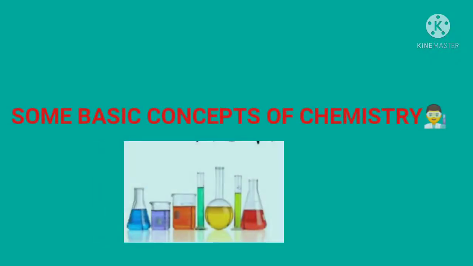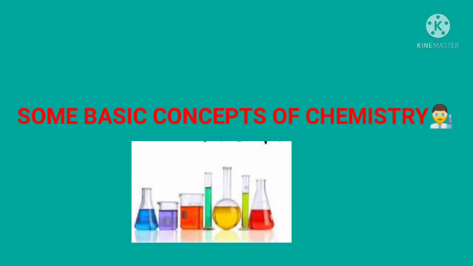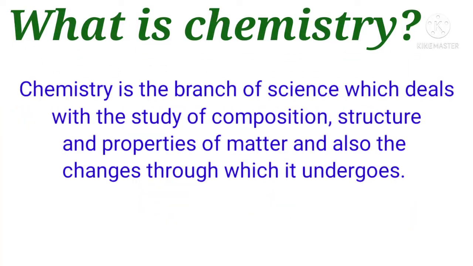So our chapter name is some basic concepts of chemistry. Our first topic is what is chemistry? Chemistry is the branch of science which deals with the study of composition, structure and properties of matter and also the changes through which it undergoes. So by studying chemistry, we can study about the composition, structure and its properties and also about the matter through which it undergoes. So the question arises, what is matter?